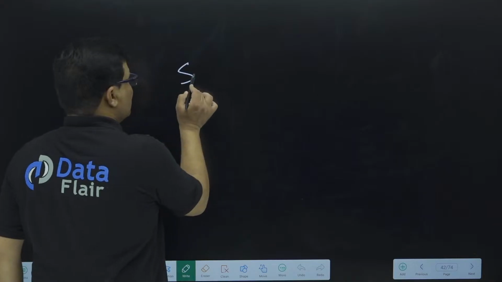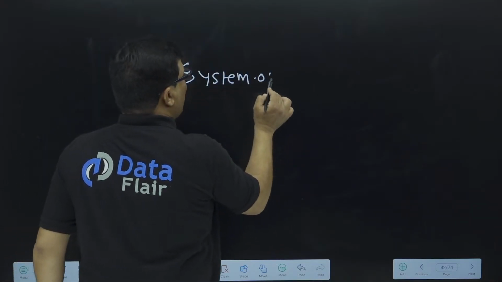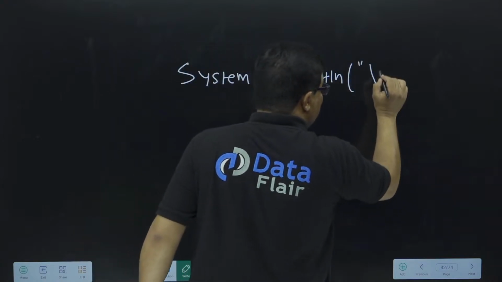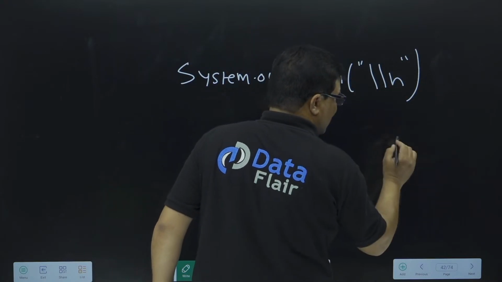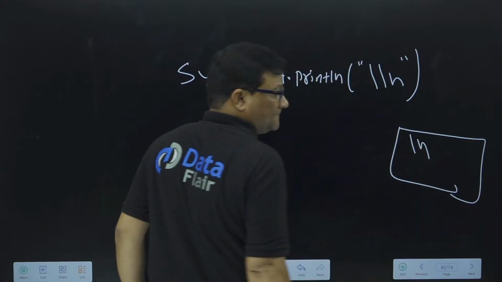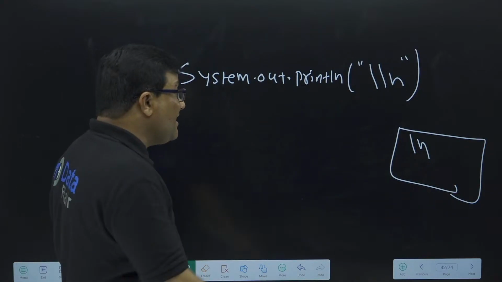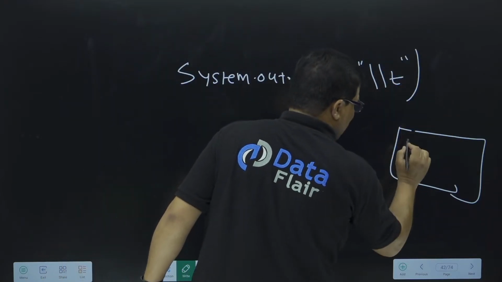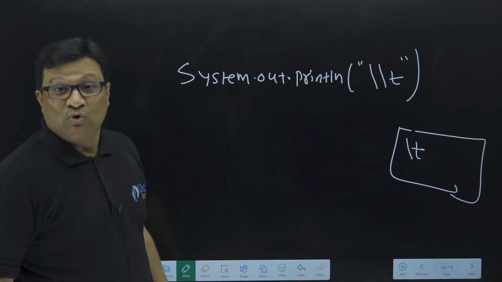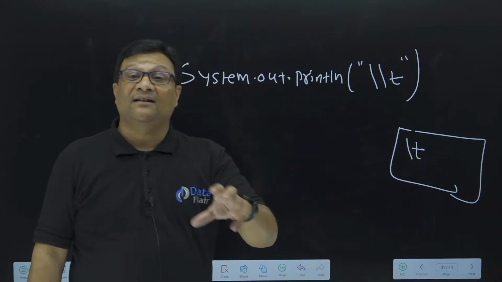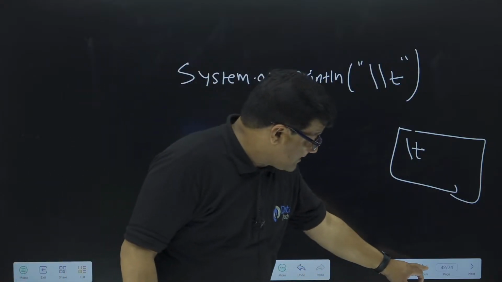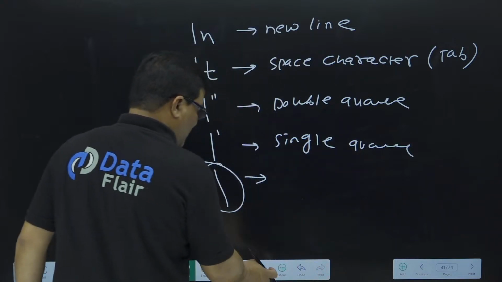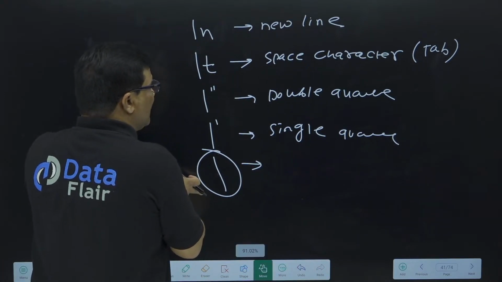If I want to print the special character backslash n on the console screen, or backslash t, then we have to write the statement something like this: system.out.print or println, backslash backslash n. So once I use this, my output is backslash n. If I want to print backslash t, then we write backslash backslash t, so my output is backslash t. So if I need to print all these special characters as they are on the console screen, then there is another special character, which is backslash only. There are some more characters, but right now I'm not going to explain them. I'll explain later on. Don't worry, but there are some characters there.